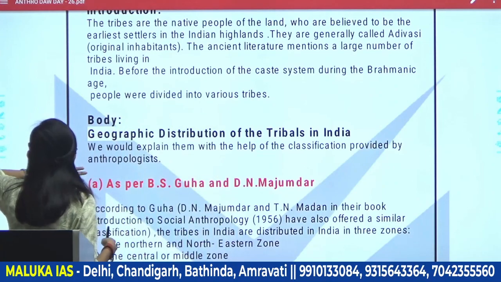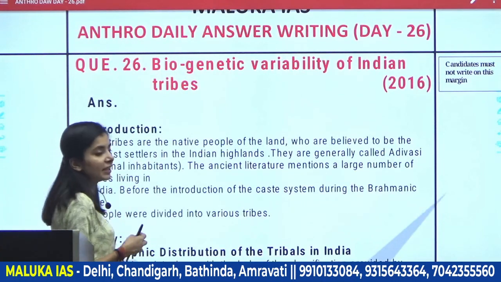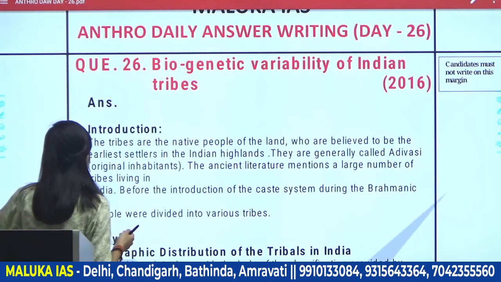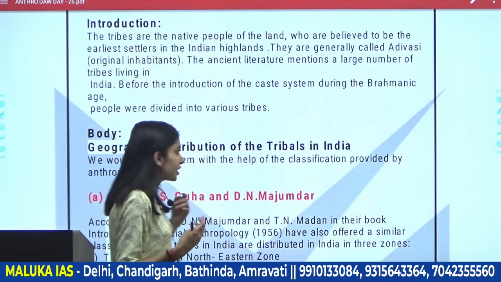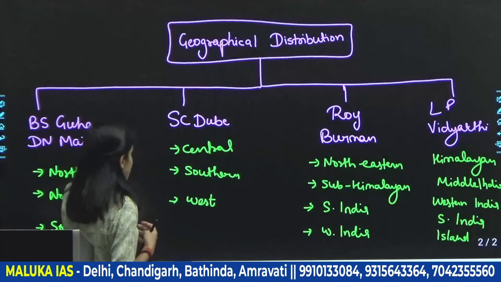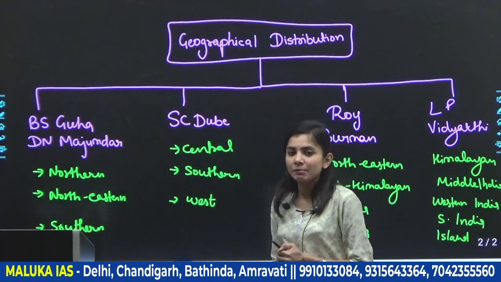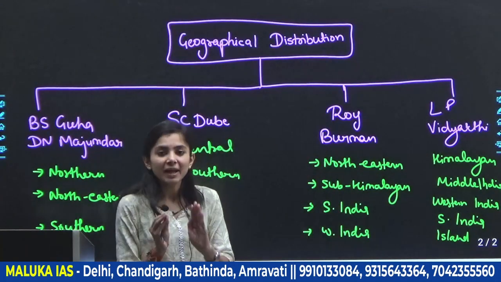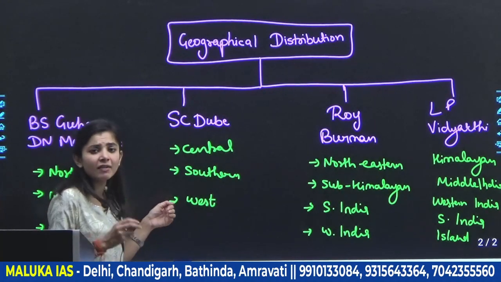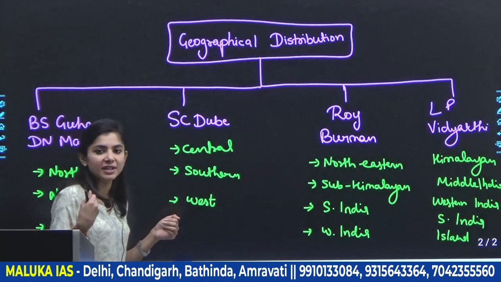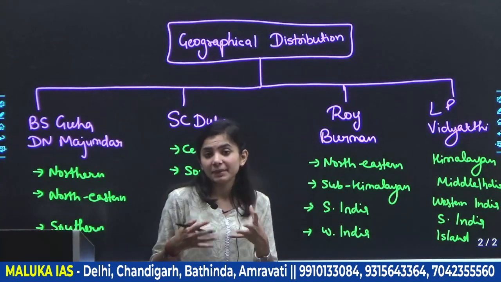So let's see. In the body part you would show that these are the native people of the land who are believed to be the earlier settlers. After that, in the body part, you are going to tell the geographical distribution of the tribes, which we will show on the basis of the Indologists and anthropologists. This question is basically for 10 marks. For a 10 mark question, the best way is to first show in a diagram what you are going to mention, and then mention it in one-liner form. This way your answer will represent things better.